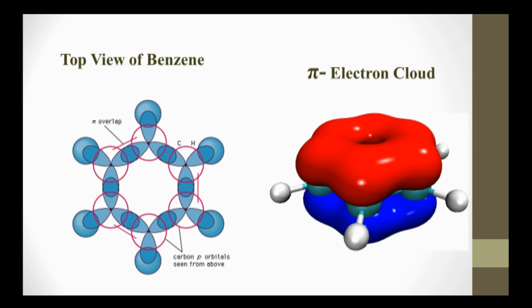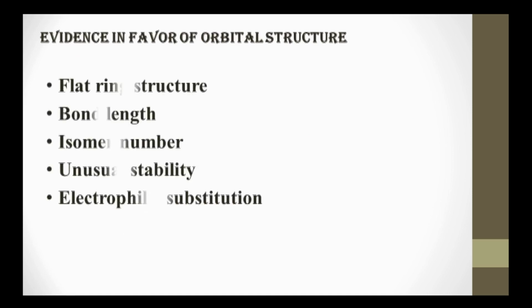Now, certain evidences of orbital structure. This orbital structure explains that the benzene structure is a flat ring structure. Since carbon atoms of the benzene ring are in sp2 hybridized state, each carbon-hydrogen bond angle is 120 degrees, hence the resulting molecule will be flat. Second, bond length. The benzene molecule carbon-carbon bond length is 1.39 angstrom and carbon-hydrogen bond length is 1.09 angstrom.